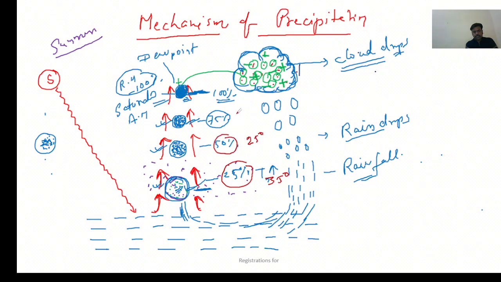Here, at this height of the atmosphere, temperature is 10 degrees and RH is 75%. And here suppose temperature is 2 degrees but RH is 100%. So it means temperature is inversely proportional to RH, or relative humidity. In the higher atmosphere temperature is lesser, so RH is higher.